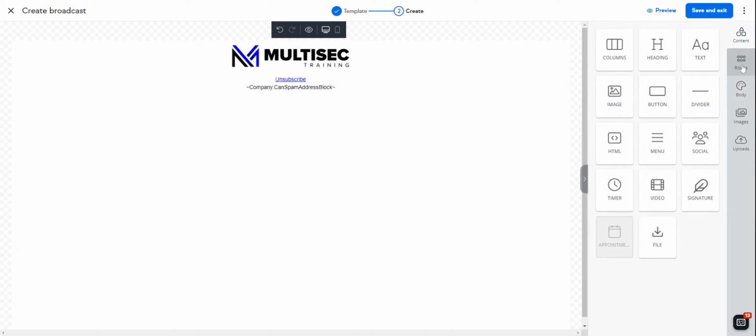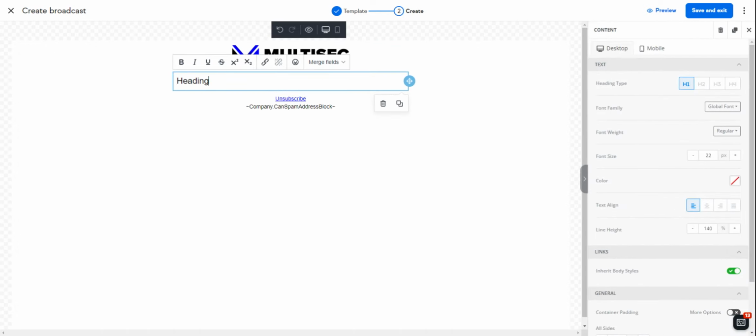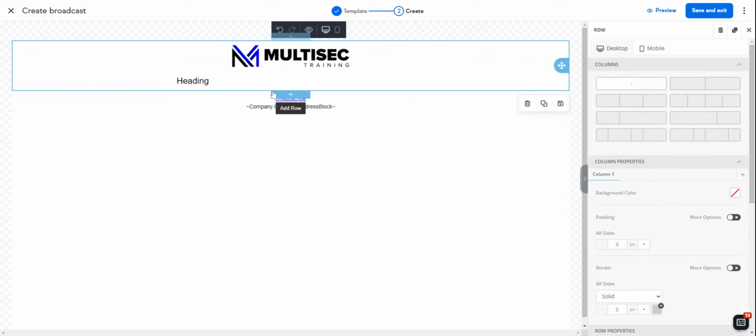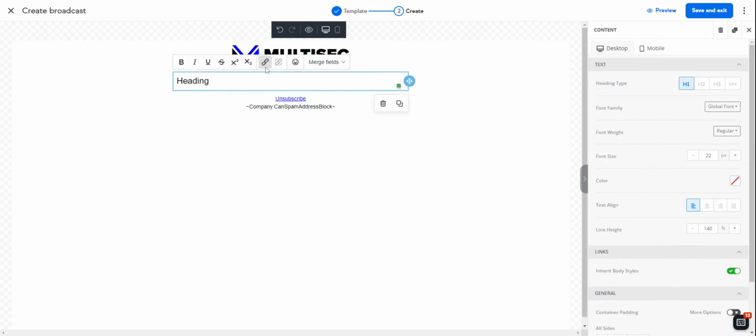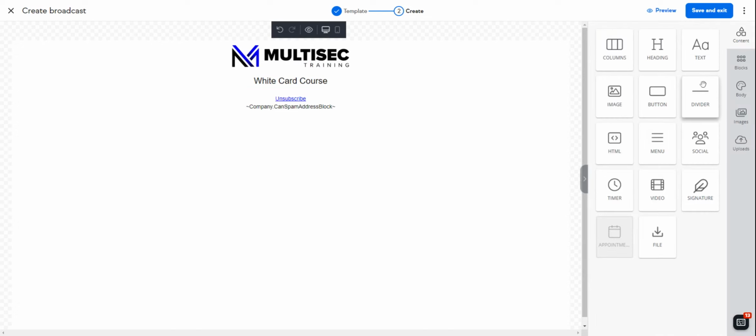So now I just go back to blocks again. Might put a heading there, right? And new white card course, whatever. You can make it center down here. Very easy. It's just all standard these days. They're all the same. White card, obviously, a white card course, right? Coming up, whatever, and then you'll add the body text, right?